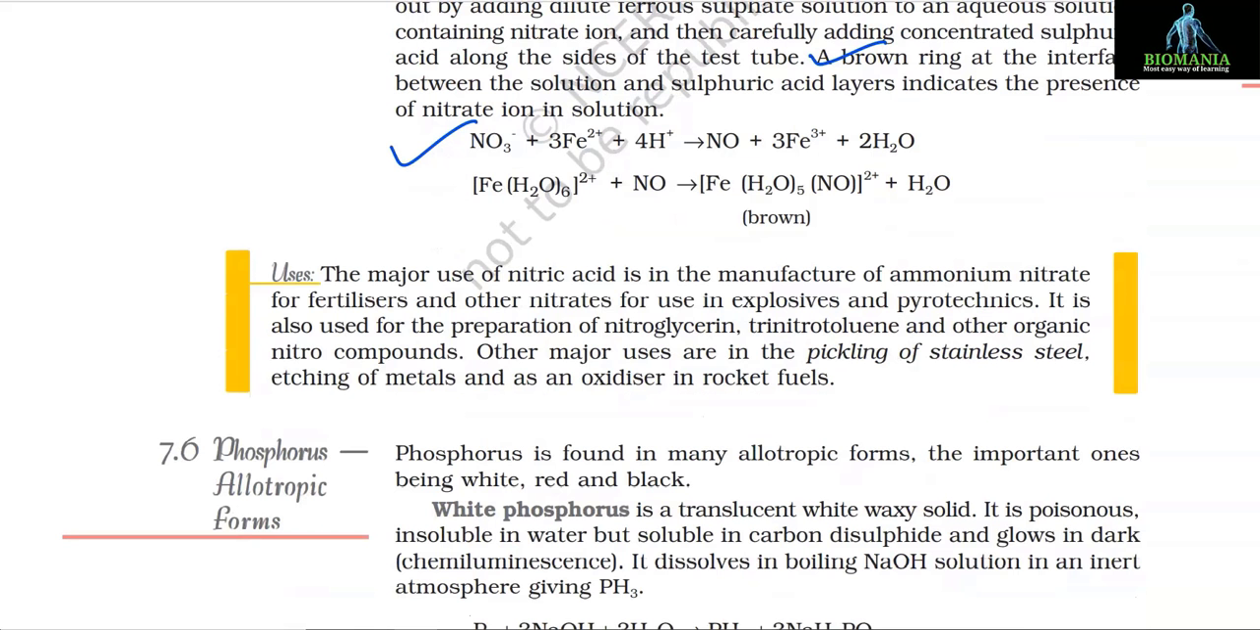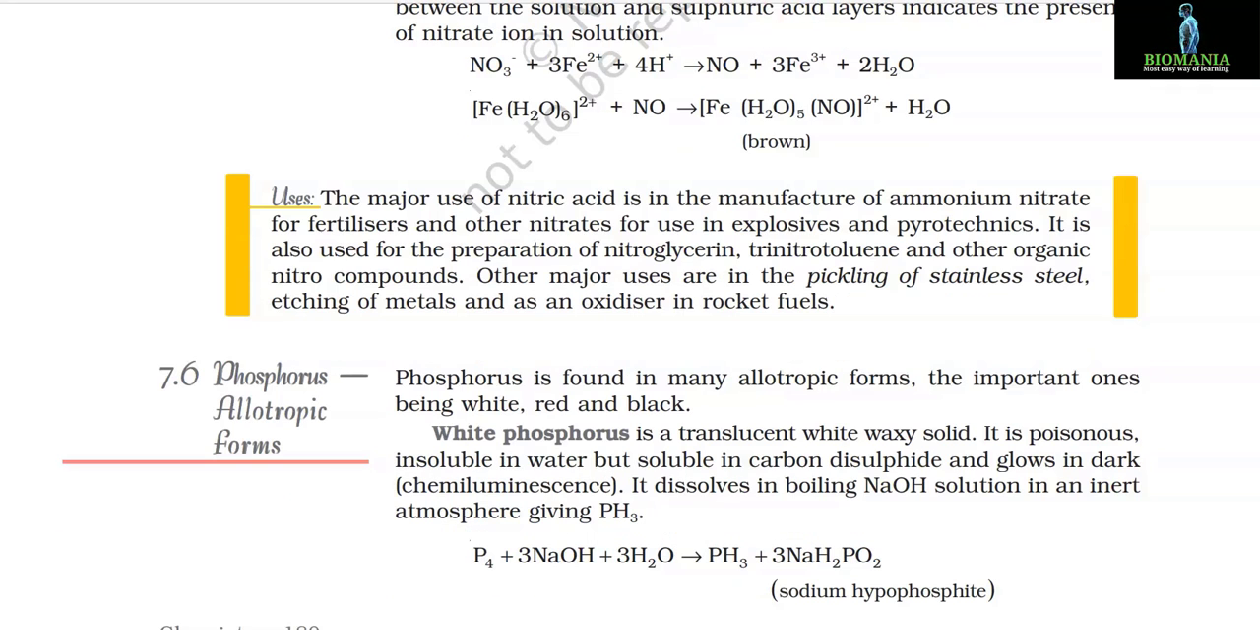Uses. The major use of nitric acid is in the manufacture of ammonium nitrate for fertilizers and other nitrates for use in explosives and pyrotechnics. It is also used for the preparation of nitroglycerine, trinitrotoluene and other organic nitrogen compounds. Other major uses are in the pickling of stainless steel, etching of metals and as an oxidizer in rocket fuels.